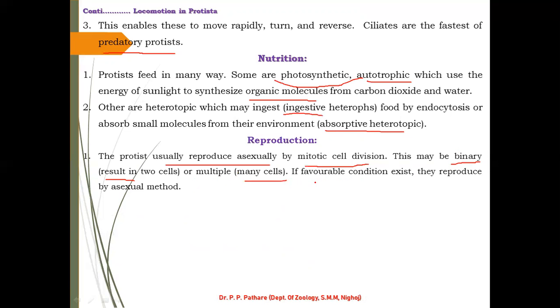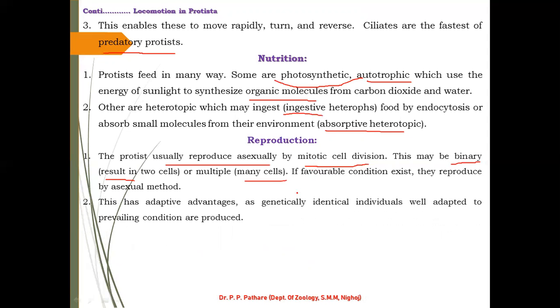If favorable conditions exist, they reproduce by the asexual method. Is it understandable to you? These are the asexual methods. If favorable conditions exist, they can use the asexual method by mitotic cell division, resulting in the formation of two cells or multiple cells at a time. Is it understandable? Okay.